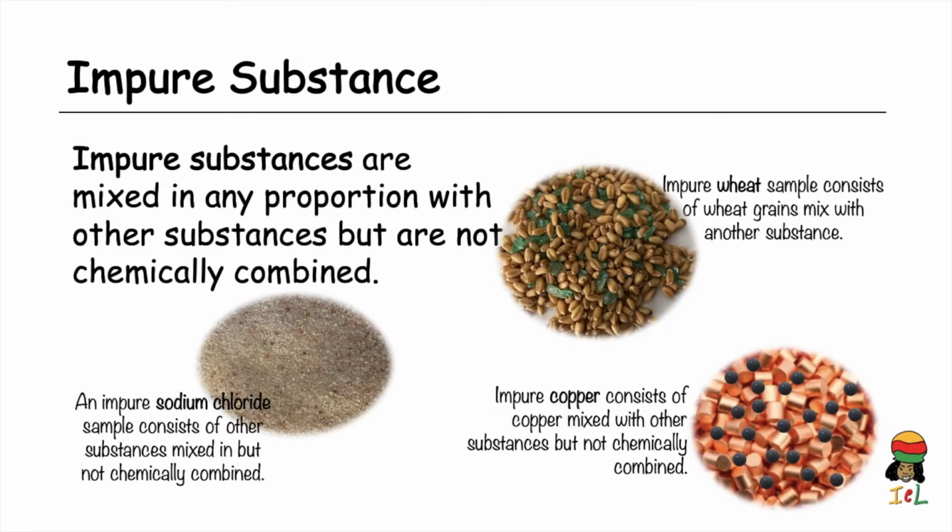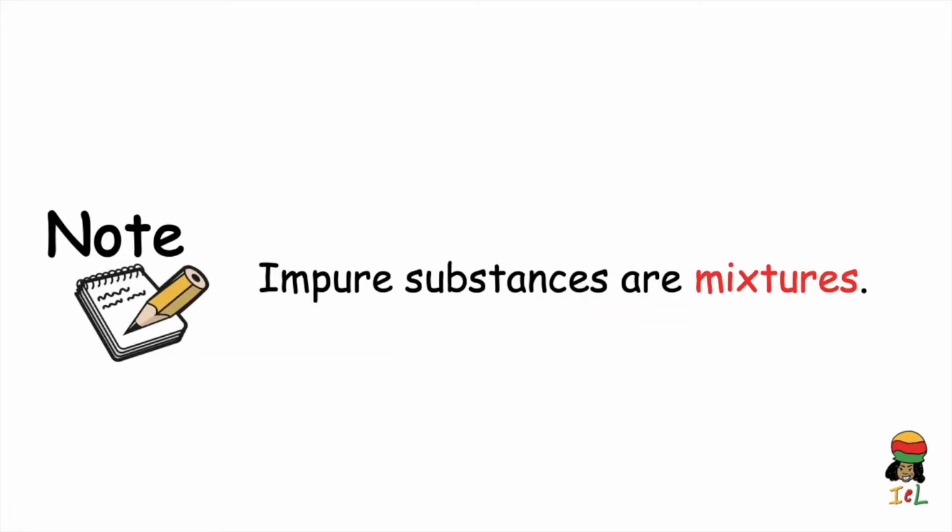Similarly, the wheat sample becomes impure when another substance, such as these green glass beads, has been added or mixed in with the sample. So you may have noticed that in all the examples we have used for an impure substance, there's a common verb, and that is to mix. So there's always some other substance that is physically mixed in. So therefore, note that impure substances are mixtures.